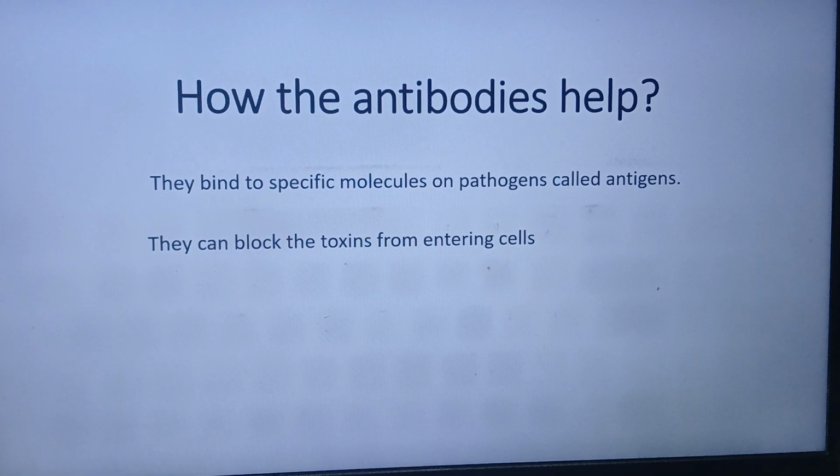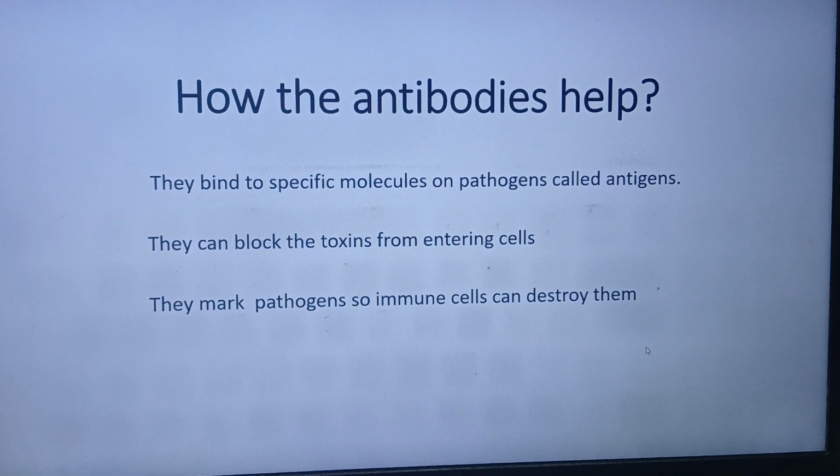In this way, they will also block the harmful substances or toxins from entering the cell. And the third role they play is that, as the antigens of the pathogens are captured and the pathogens are powerless, our immune system will now know the pathogen.